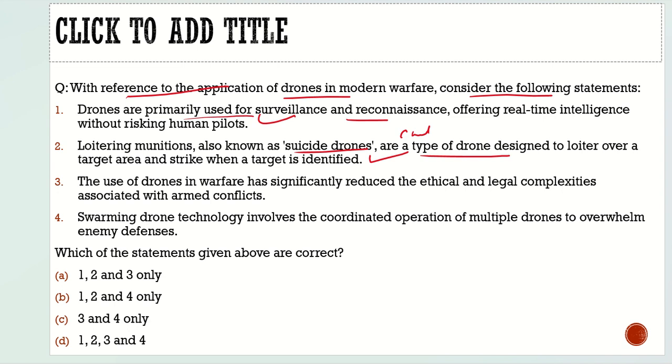Third, the use of drones in warfare has significantly reduced the ethical and legal complexities associated with armed conflict. No, it is not like that. It is a very extreme statement, so it is incorrect.